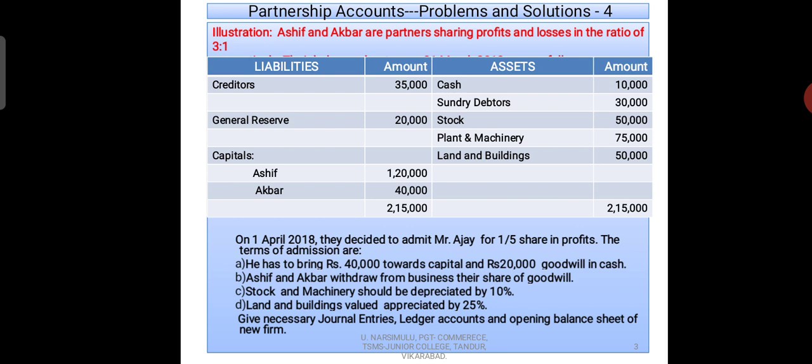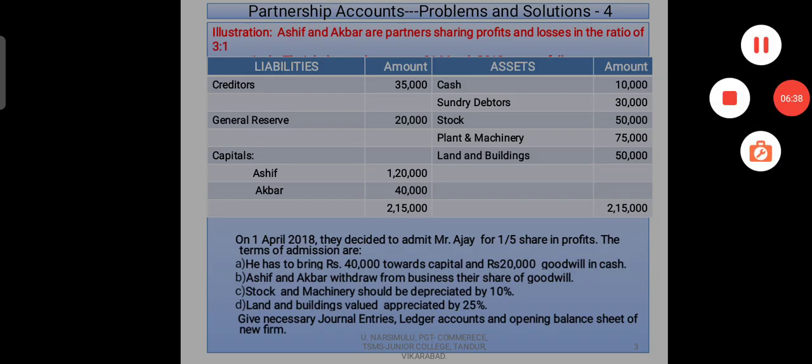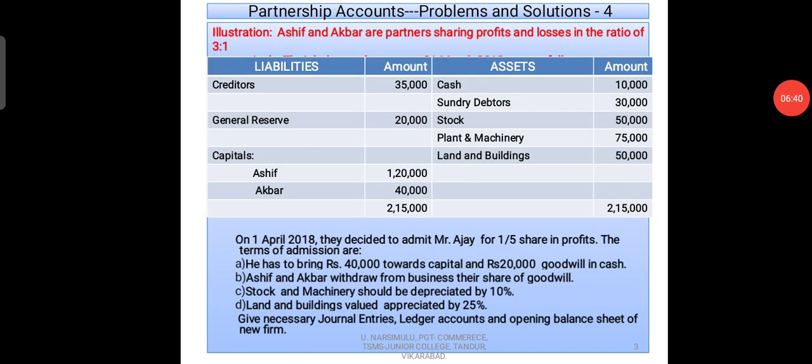He has to bring rupees 40,000 towards capital and 20,000 for goodwill in cash. So the new partner enters into the business and brings 40,000 towards capital and 20,000 towards goodwill. So a total of rupees 60,000 he brings into the business when he enters.